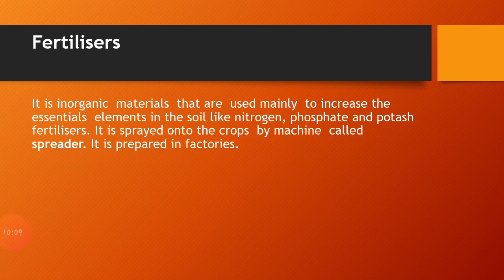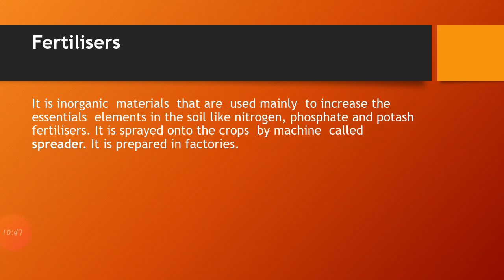Now let us know the difference between manure and fertilizer. First, manure is a natural material obtained by the decomposition of cattle dung and plant residues, while fertilizer is a man-made inorganic salt. Second, manure can be prepared in the field, but fertilizer is prepared in factories. Third, manure provides humus to the soil, but fertilizer does not provide any kind of humus to the soil.